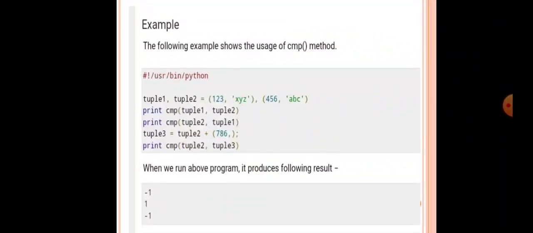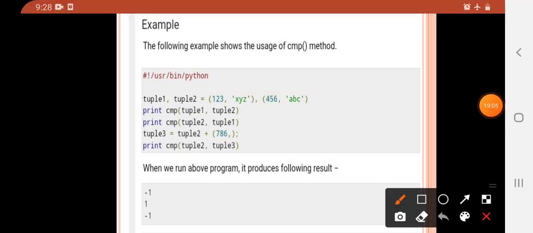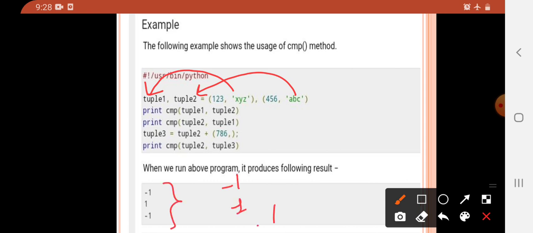Next, see the following example which shows the use of the cmp method. This is the example: tuple1, tuple2 equal to (123, 'xyz'), (456, 'abc'). Here this will be assigned to tuple1 and this will be assigned to tuple2, because they are separated by a comma. So print cmp(tuple1, tuple2), print cmp(tuple2, tuple1). tuple3 equal to tuple2 plus (786,), and print cmp(tuple2, tuple3). So it will give the result in this format: -1, 1 and -1.